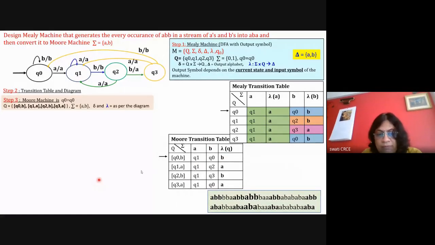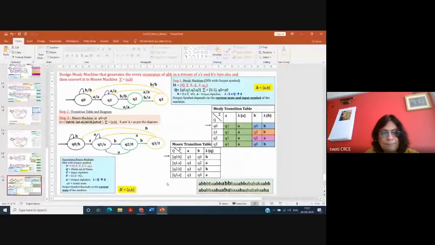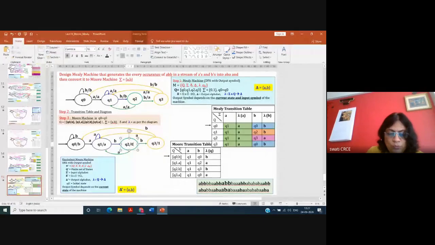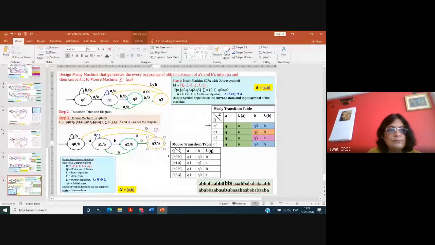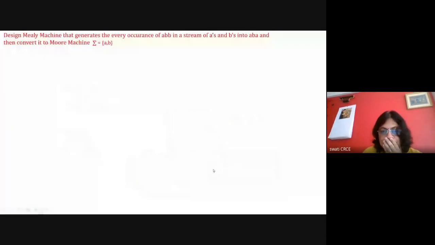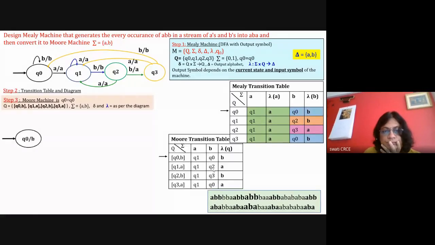So in my diagram, I will have four states. My first state is Q0 with B output symbol, Q1 with A output symbol, Q2 with, sorry, it is B, Q2 with B output symbol, and Q3 with A output symbol. So draw all the states Q0, Q1, Q2, and Q3. And then draw the transitions.